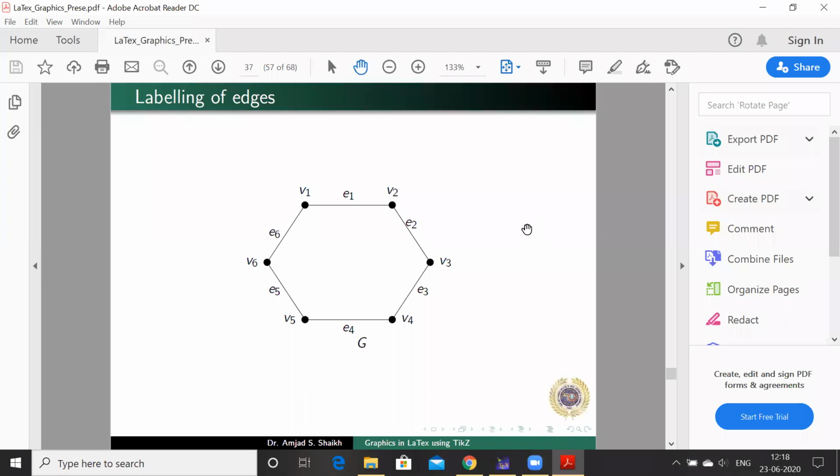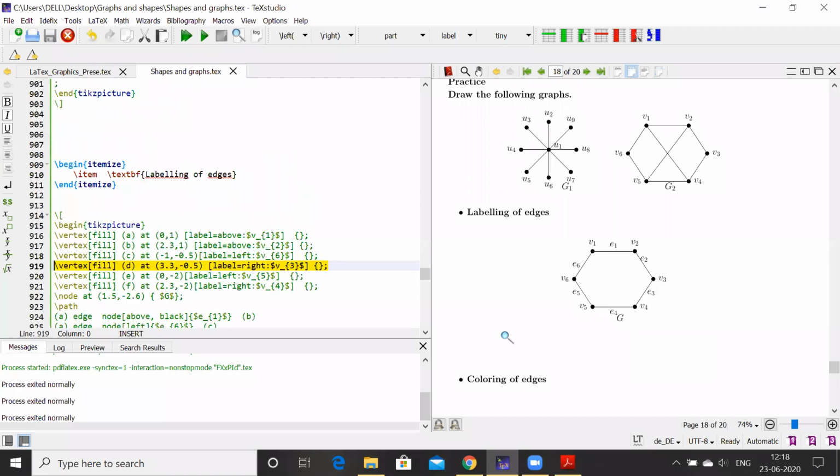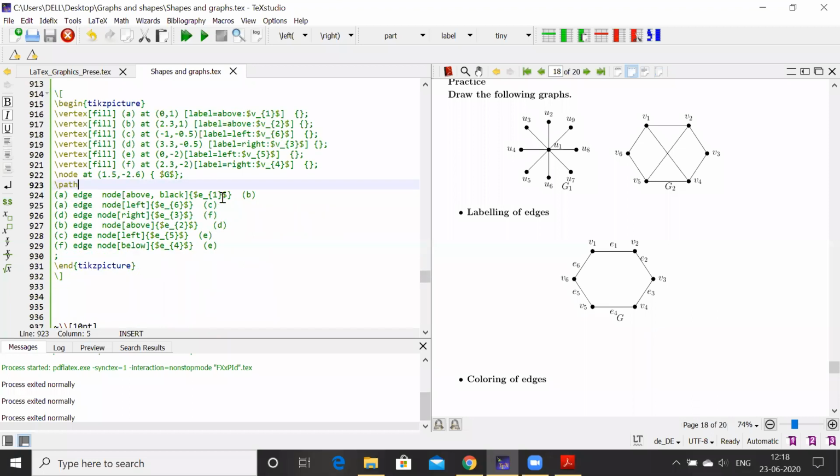So we'll get this type of graph using these commands, that E1, E2. So we'll see here. Yeah, these are the edges. I can label it, add above, and then node above black, then node left, node right, node above, node left. So this way we can label it.